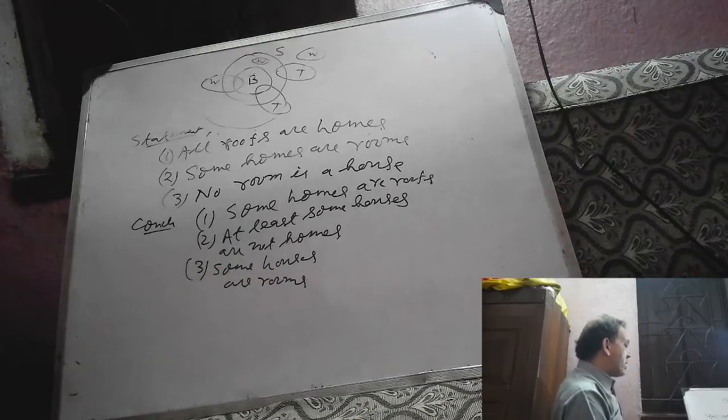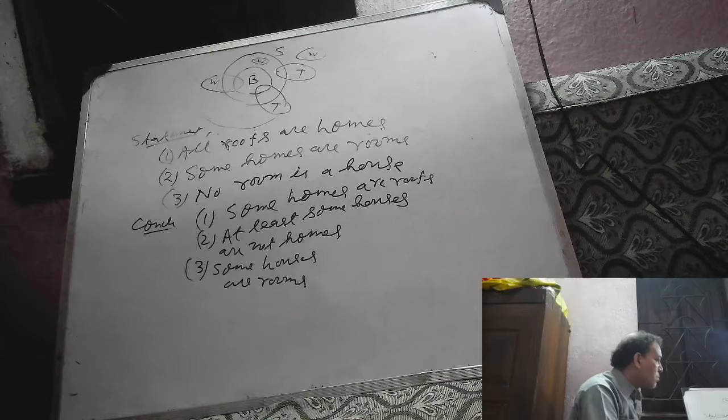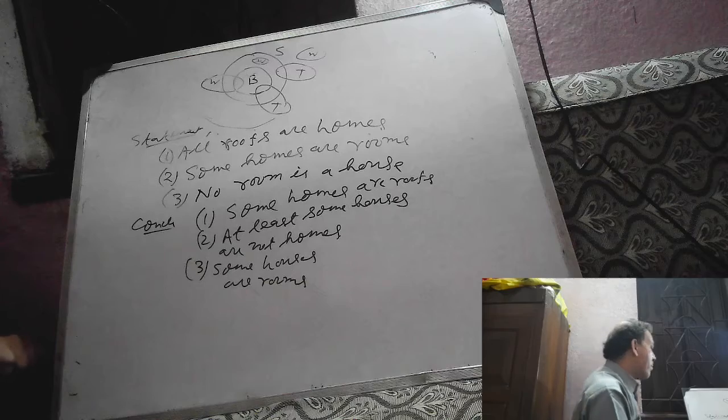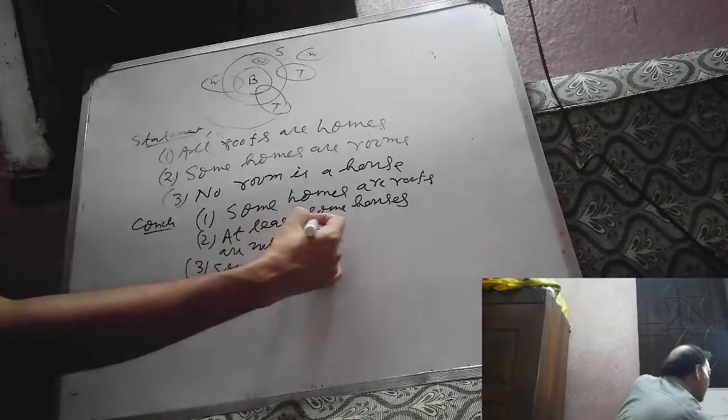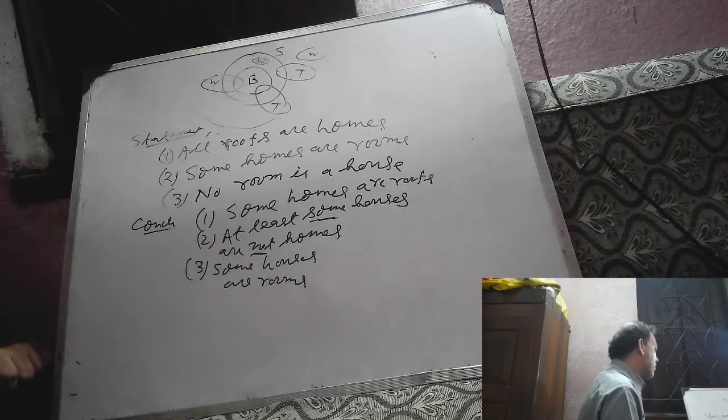We have 3 statements and 3 conclusions. Number 1 conclusion, some homes are roofs. Number 2, at least some houses are not homes. Number 3, some houses are rooms. Whenever we face some not, then try to judge it fast. How will you make a decision from it? What will be your probable decision?